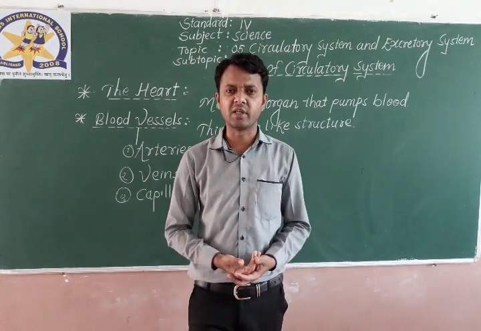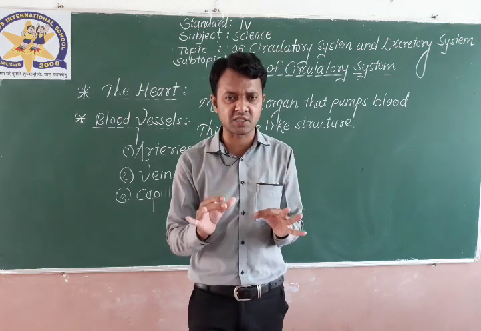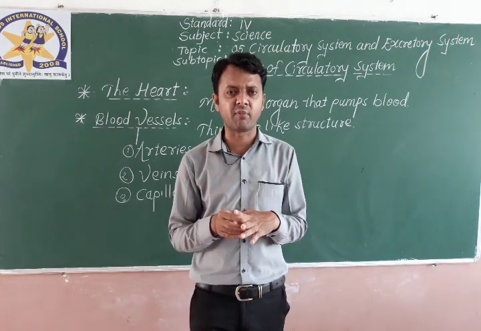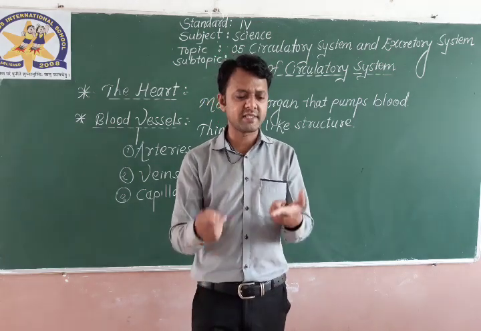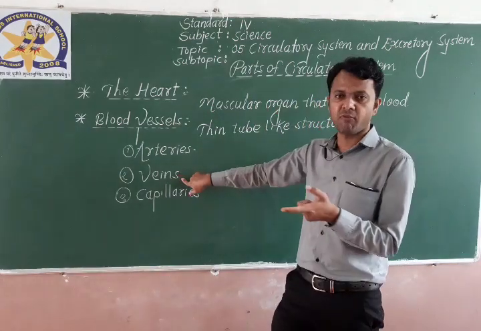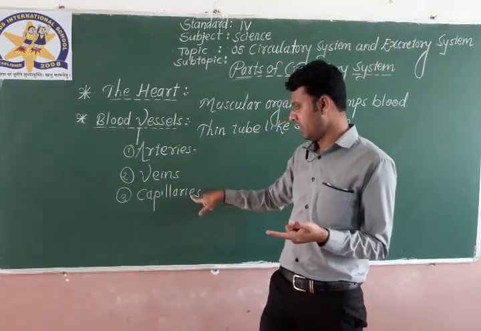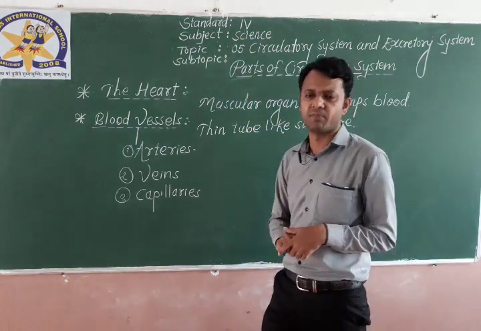Okay, as you all know, there are three types of blood vessels. Blood vessels are nothing but the thin tube-like structures which carry blood from the heart and provide it to all other parts of the body. Now, what exactly do the arteries perform, what exactly do the veins perform, what do capillaries perform? So first of all, these two are very simple.